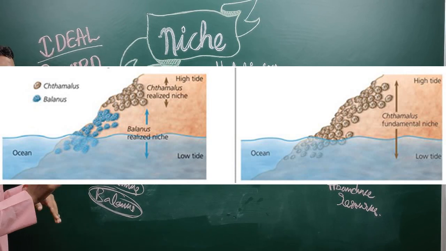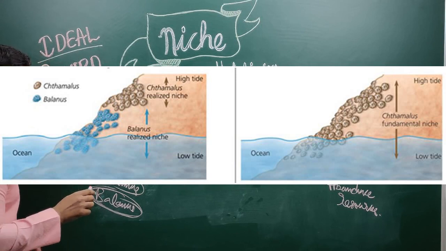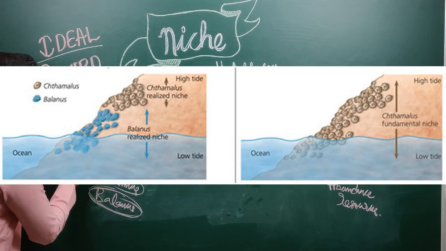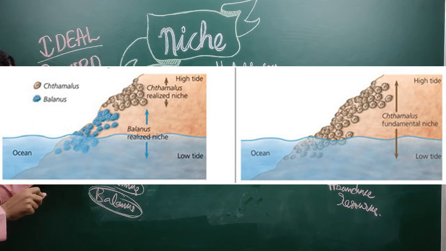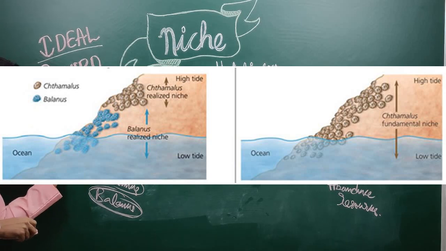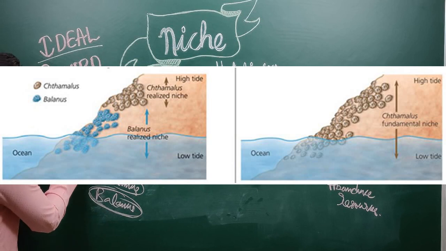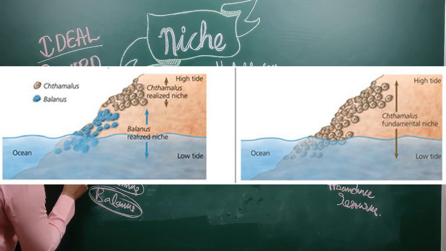Consider what scientists did to study interspecific competition. They removed this Balanus. This was the competitor of Thalamus, and for Balanus also, Thalamus was the competitor. For simplicity, they removed the Balanus first. When they removed the Balanus, Thalamus started invading the property of Balanus.